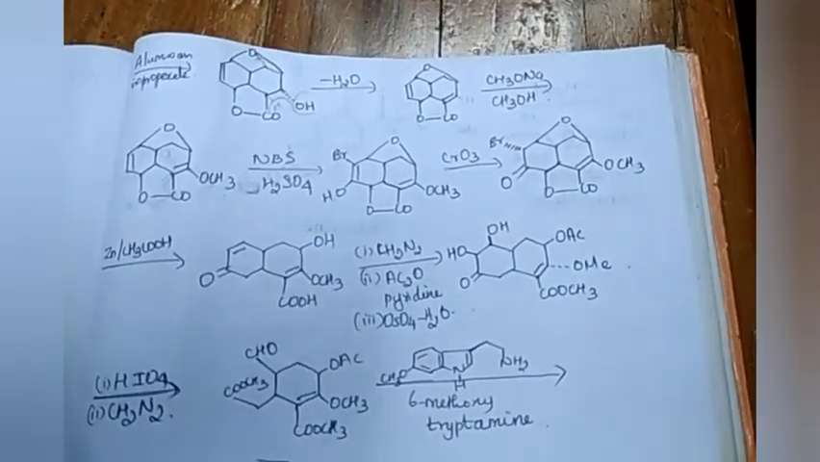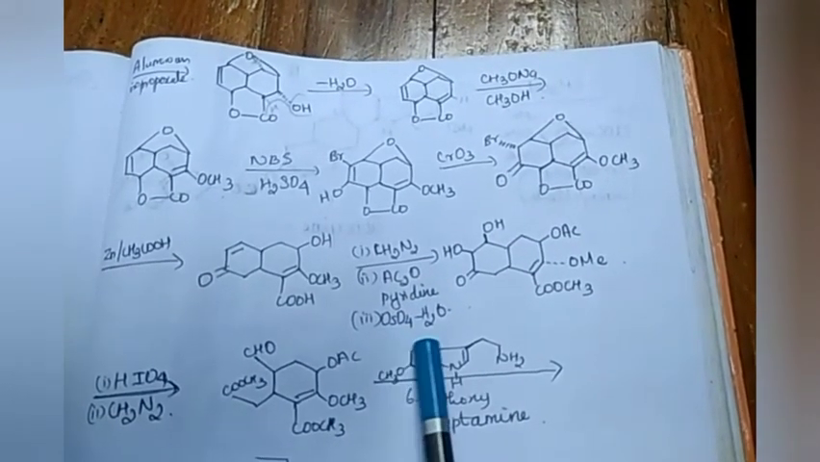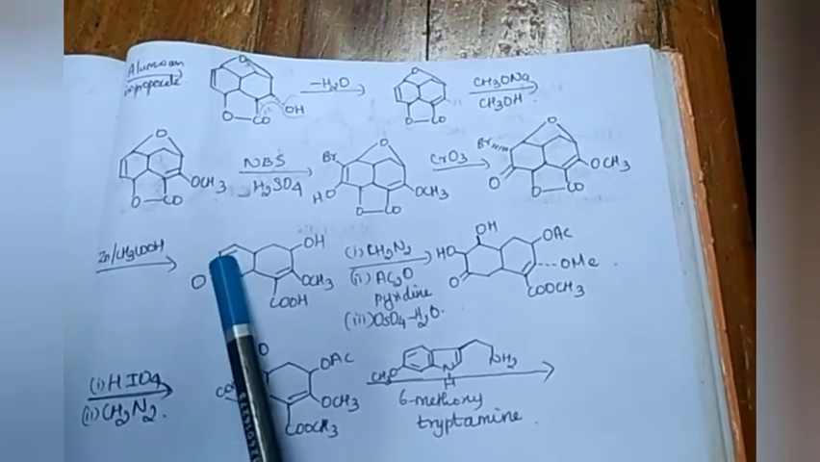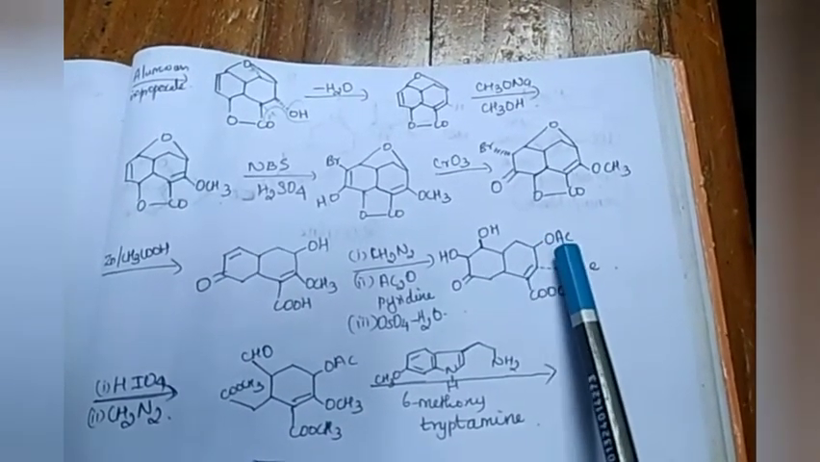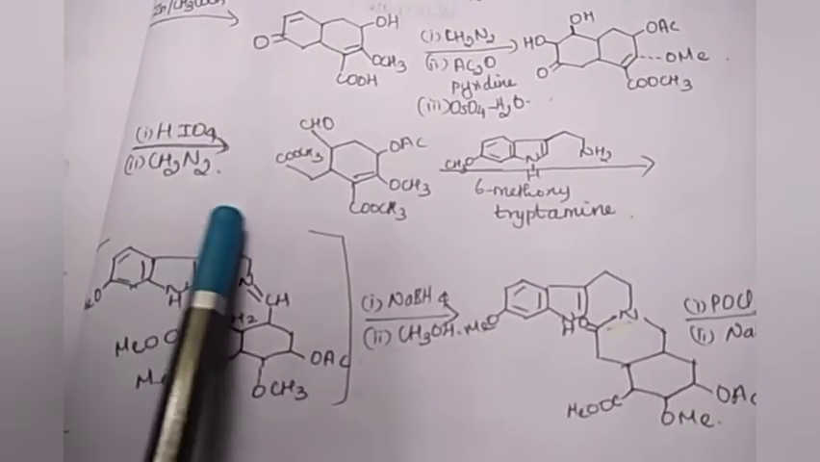Next step is reaction with zinc and acetic acid. The bromine is removed, and this bond breaks, and this forms OH here. And now treating with diazomethane, acetic anhydride in pyridine, and osmium tetroxide in water, we get OH, OH on both sides of the double bond, and OAc, acetate, replacing this OH, and COOCH3. Further treatment with periodic acid and diazomethane, we get this compound.